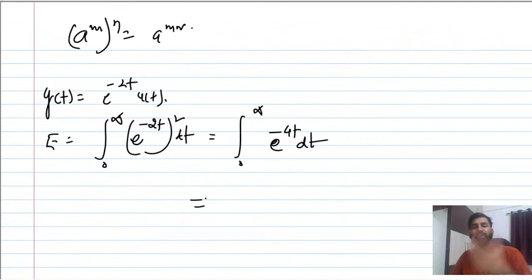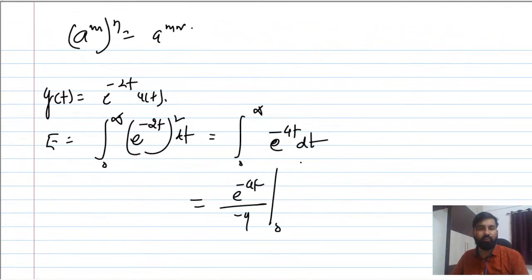Now you can integrate it, so it becomes e raised to power minus 4t upon minus 4, from 0 to infinity. If you put infinity here, it becomes 0, and if you put 0 here, it becomes 1. So the answer will be 1 by 4 joule. Okay, so keep this very important.